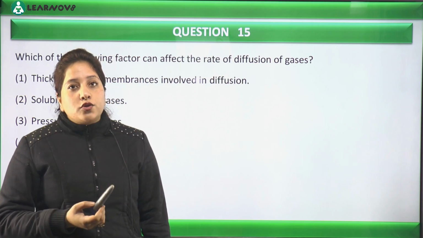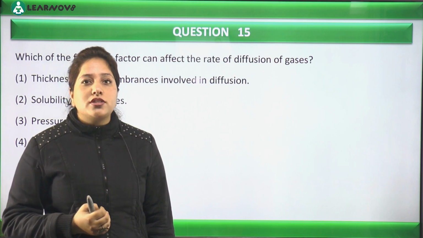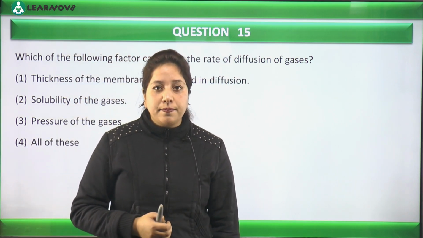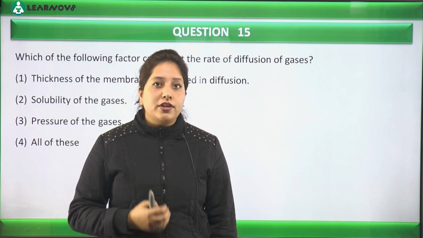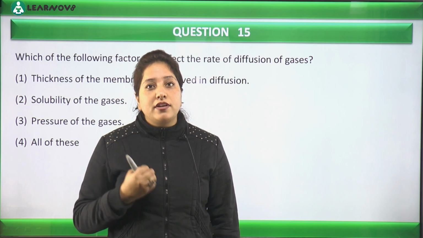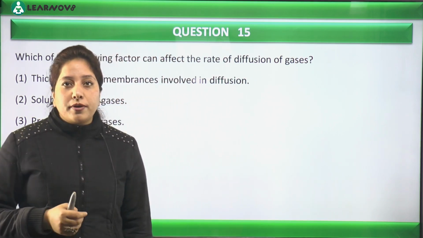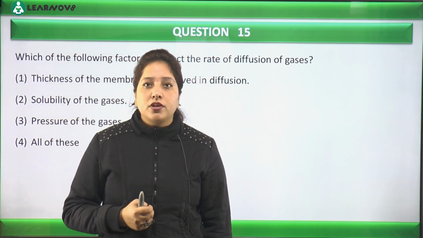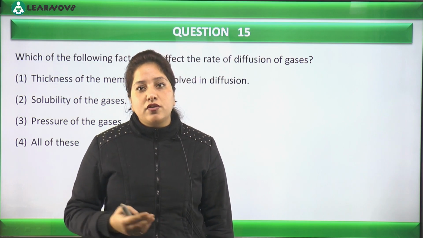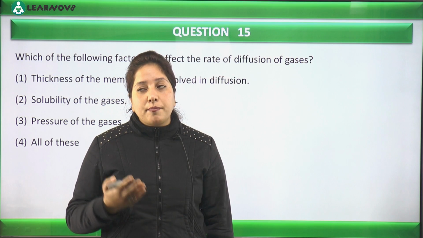Okay, so what is the basic thing, since there is a site where the gaseous exchange is taking place, and there, because of diffusion, the gases are exchanged. There are a lot of factors that will influence the rate of diffusion there, that is, how many gases can be transported or exchanged at what level. So if the membrane is thicker, what can happen? Because of the greater thickness, the rate of diffusion will be lower.